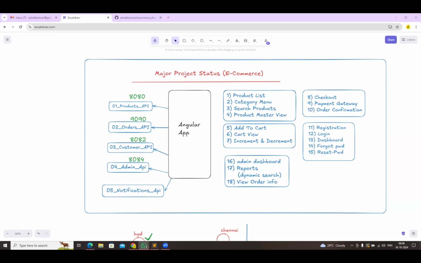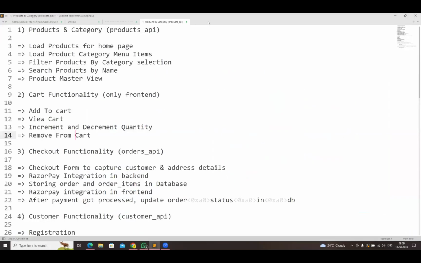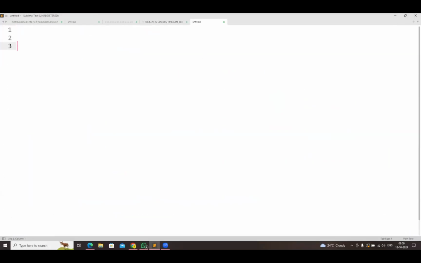Fine, guys. With this, our major project is done. Now, one thing that we need to implement: security is not implemented still. But first, the notifications API. Purna has implemented this notification API. In this notification API, he implemented a loop logic and he is getting all the deliveries.